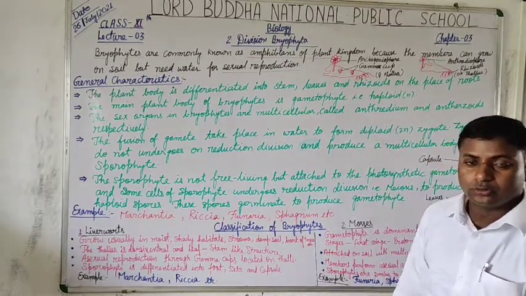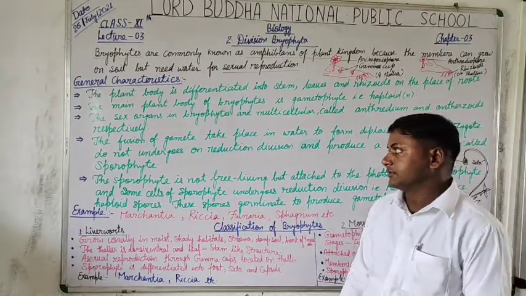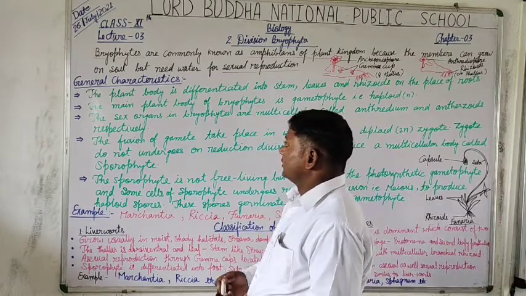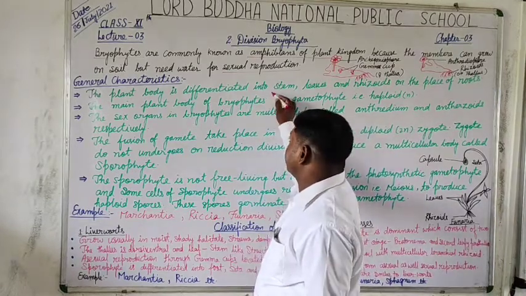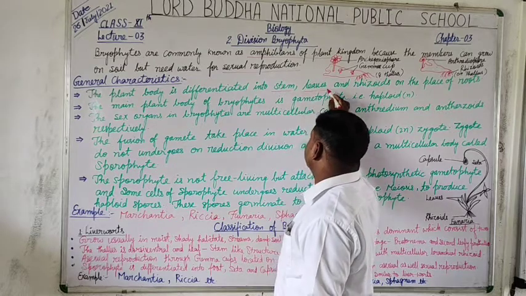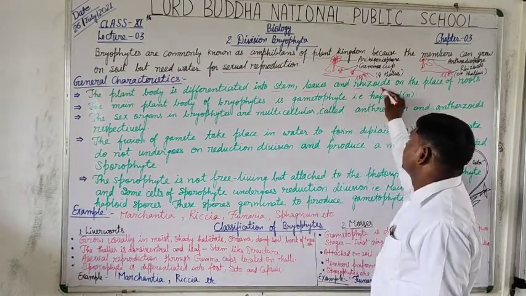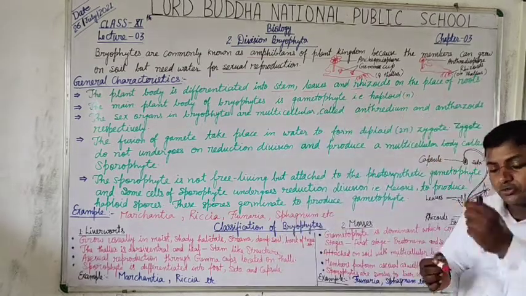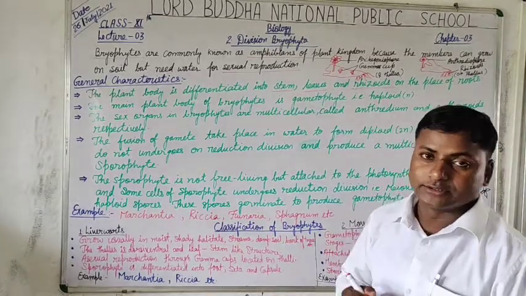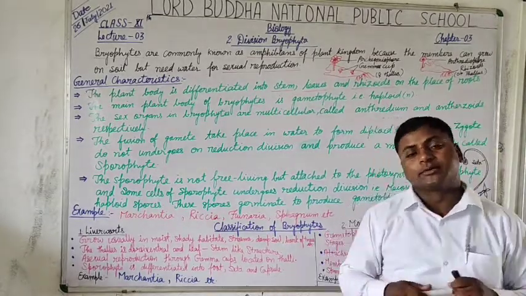Now students, let us go through some general characteristics. The plant's body is differentiated into stem, leaves and rhizoids. Yes, students, in place of roots, rhizoids are present.